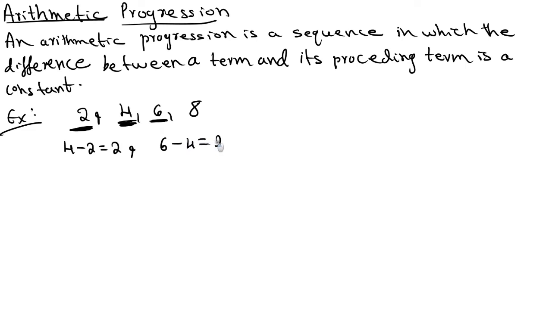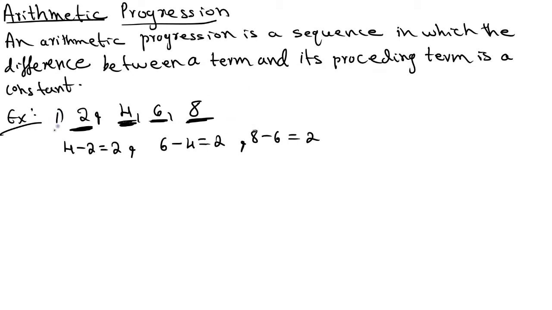What is the difference? It's equal to 2. Or take 6 and 8: 8 minus 6. You can see it's equal to 2 only. So an arithmetic progression is a sequence in which the difference between a term and its preceding term is a constant. Or, a sequence is an arithmetic progression if it has a common difference.